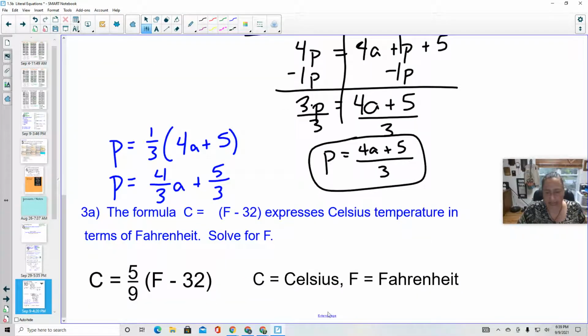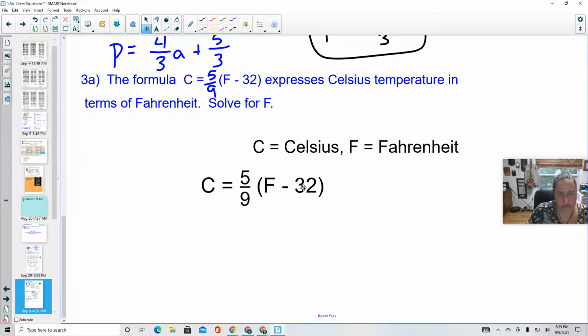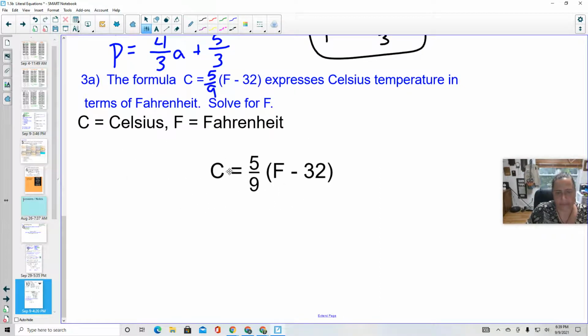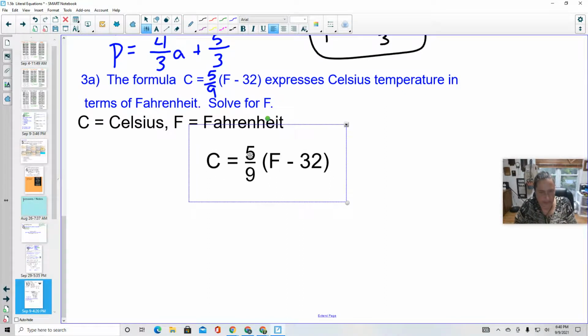Okay. All right, last practice problem before you try some on your own. The formula C equals 5/9. I don't know what happened to my 5/9 there. Probably somewhere else randomly on the page. There we go. C equals 5/9 times Fahrenheit minus 32 expresses Celsius temperature in terms of Fahrenheit. Let's solve for F. So C is Celsius, F is Fahrenheit. So let's start. Let me see if I can move this over. There we go. All right. So the first thing that I want to do, I'm actually going to split this up.